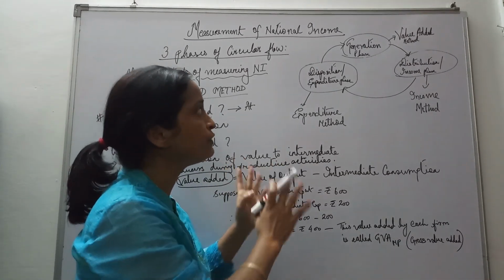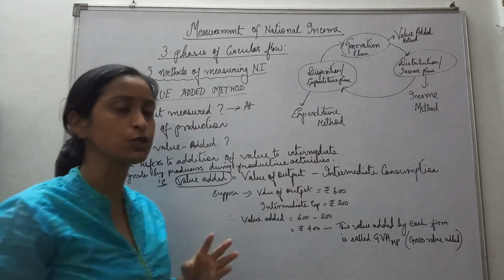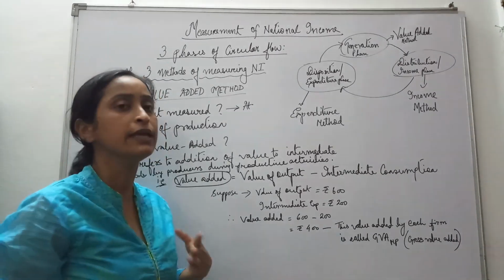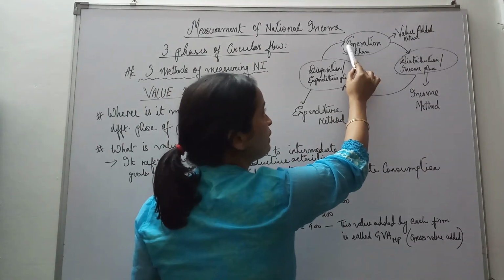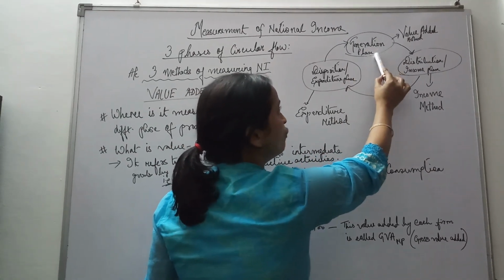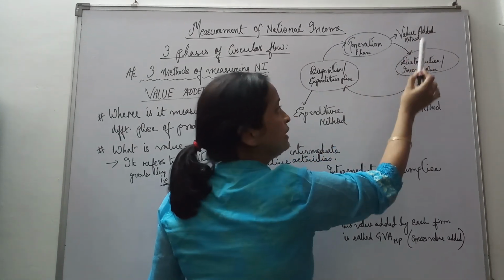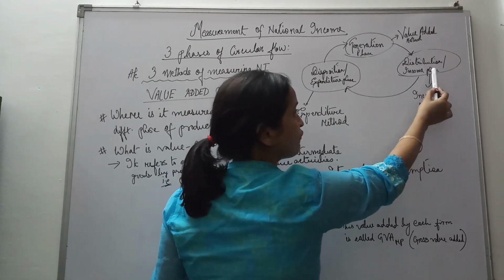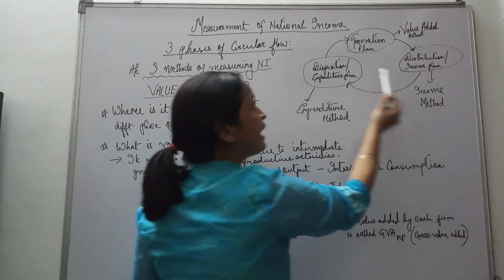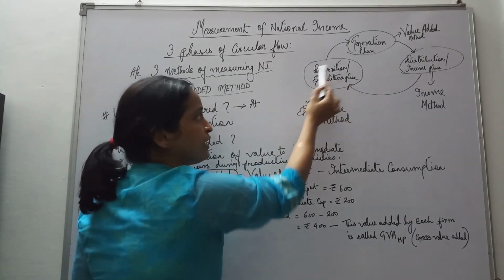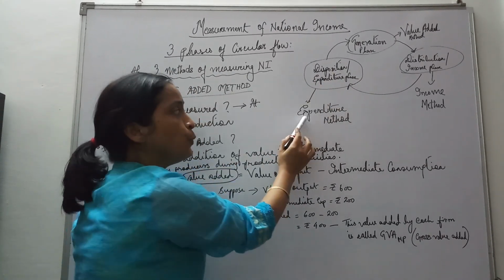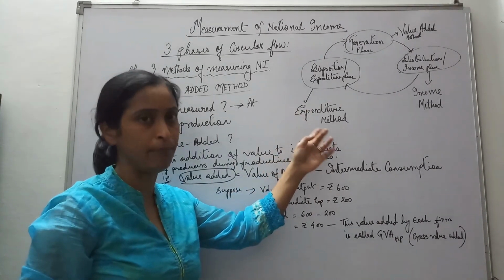So when we talk of these three phases, national income can be measured with three different methods. At the generation phase, we have the value added method. At the distribution phase or the income phase, we have the income method. And when we measure national income in the form of expenditure or disposition, we have the expenditure method.